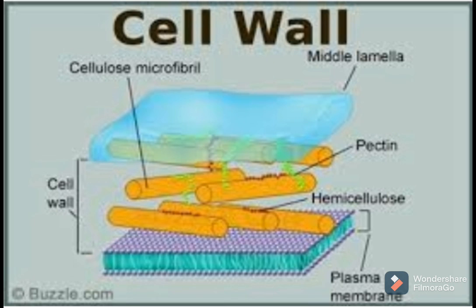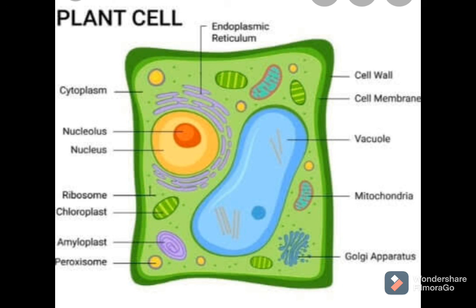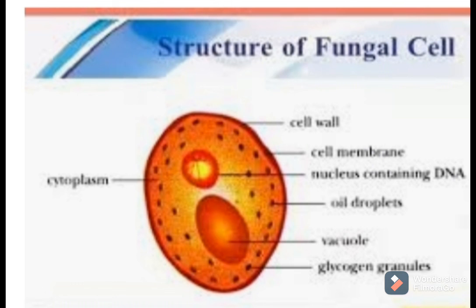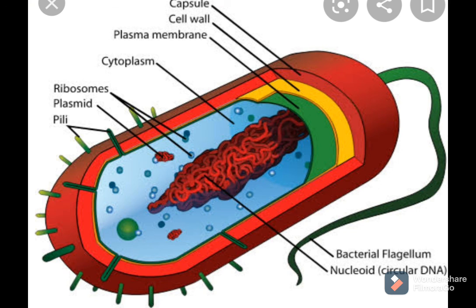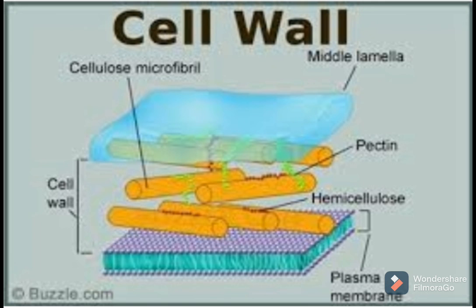What is the structure of the cell wall? It is rigid, semi-transparent, non-living. It is the outermost covering of the cell which lies outside the plasma membrane of a plant cell. It is also found in fungal cells and bacterial cells. It is mainly composed of cellulose in plant cells, chitin in fungal cells and peptidoglycan in bacterial cells, and it is freely permeable.